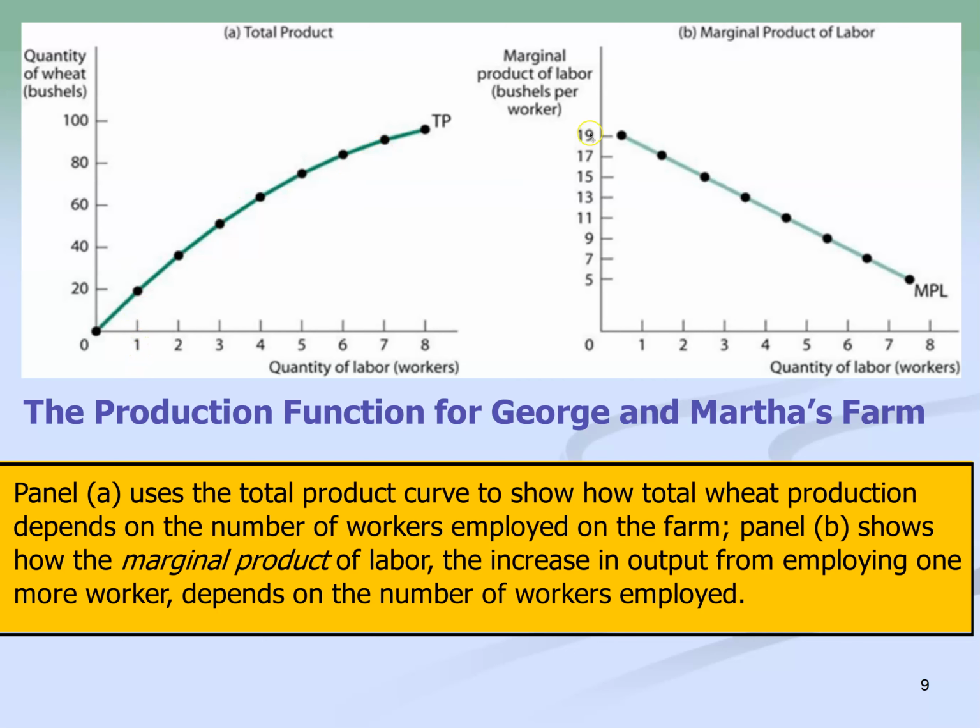Diminishing product of labor is the same. The idea here is that as we add workers, we still continue to produce more as a whole, but each individual worker isn't producing as much as the first and second may have been doing because you're adding additional workers to the mix, and that leads to some complications.